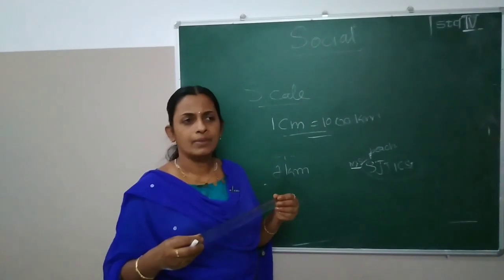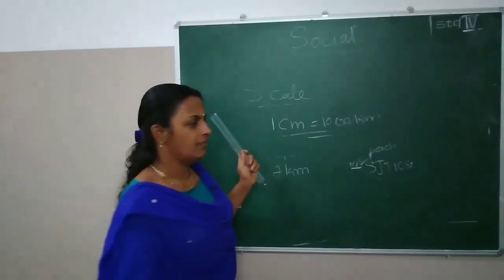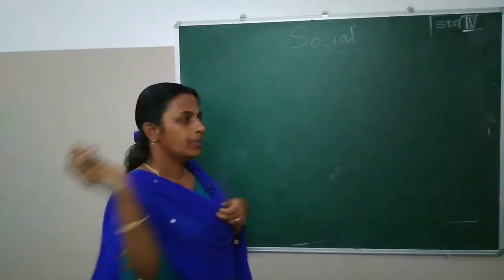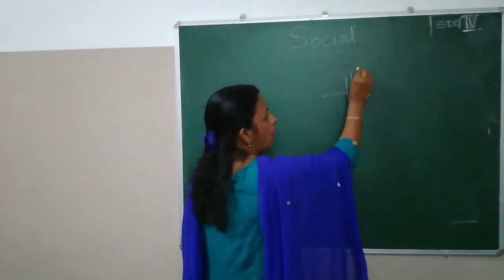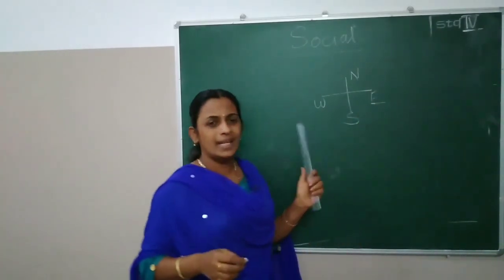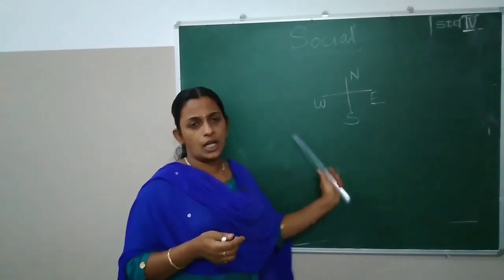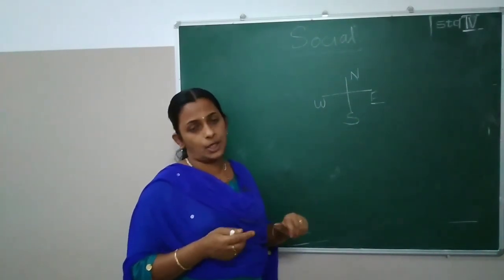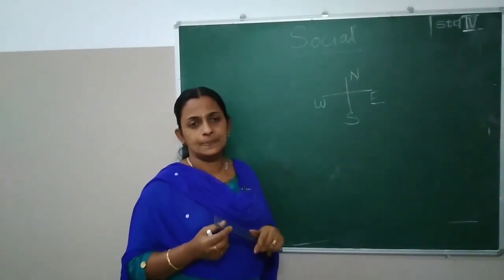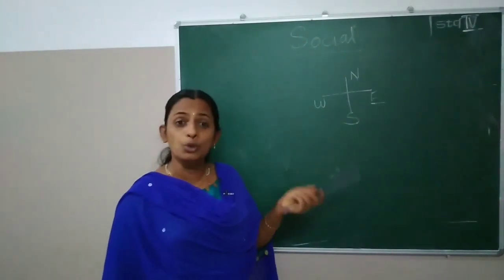Next one is familiar for you, that is direction. That you know very well. What is meant by direction? How many directions do you know? Yes, north, south, west, east. There are 4 main directions: north, south, west and east. Got it?